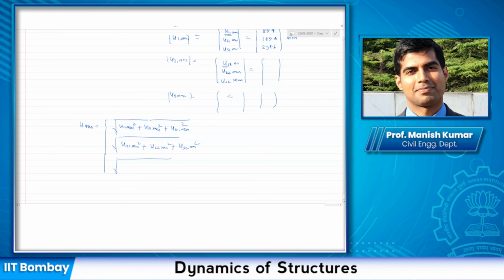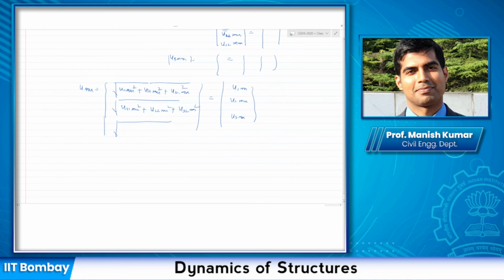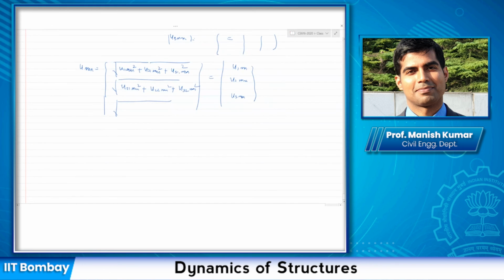Similarly for the third one. This will give you at each degree of freedom U1 max, U2 max, U3 max. See, it looks complicated, but once you go through the steps and you are aware of it, you can quickly do all these calculations.